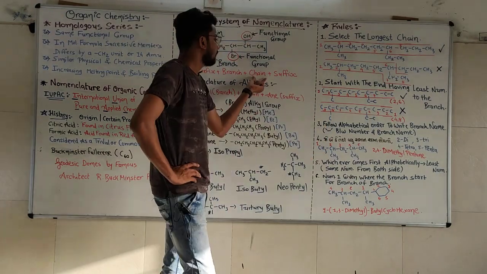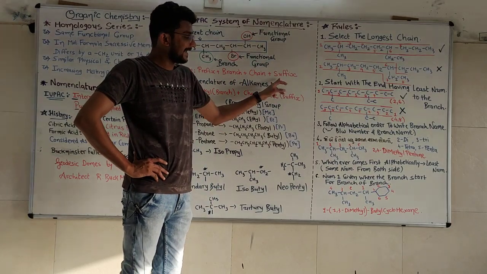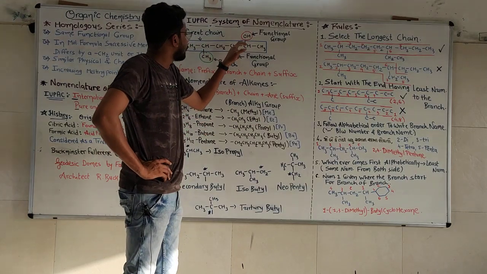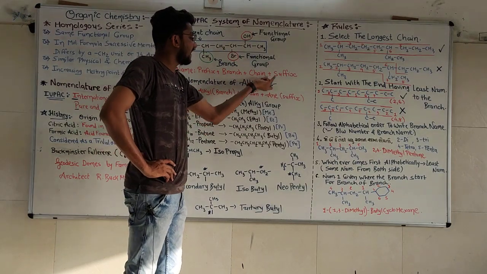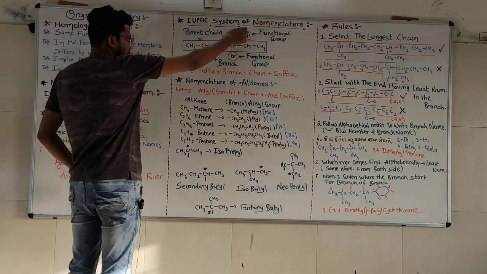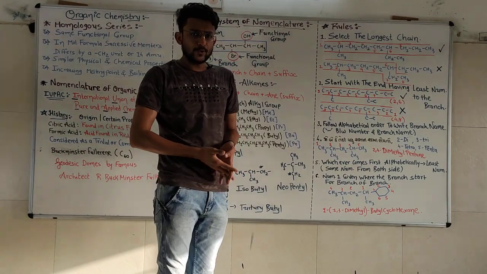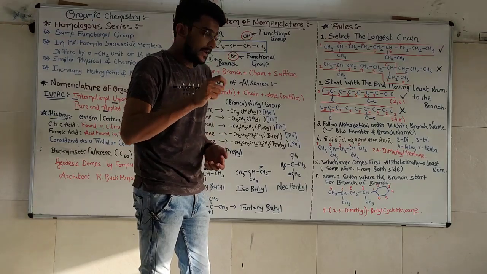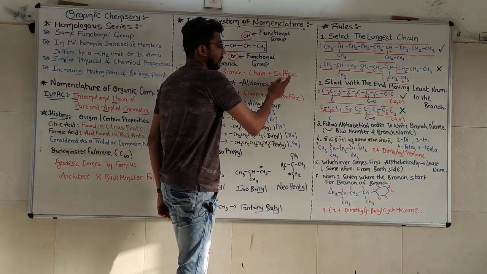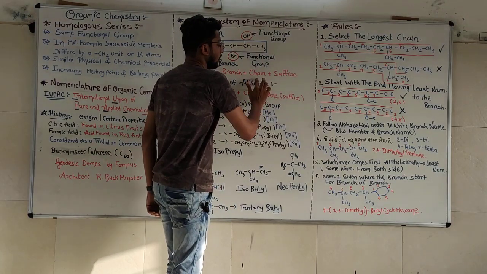So that chain plus the suffix. Now every single bond is a single bond, so alkane is there, that's why suffix ane will be there. 1, 2, 3, 4, 5, 6 carbon are there, that's why hexane. Clear? Okay, another functional group is there, alcohol. For alcohol we are going to use suffix ol, and suffix will be put down on the last: alkane plus ol, so alkanol. Here we have hex, 6 carbon, so hexane plus ol, hexanol.